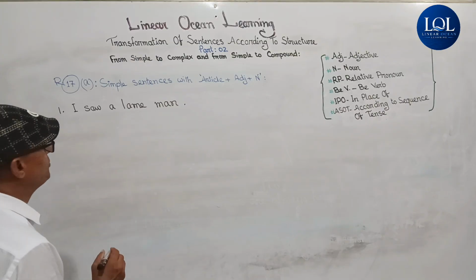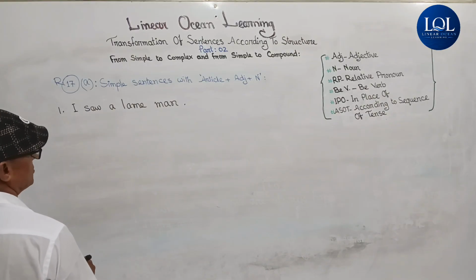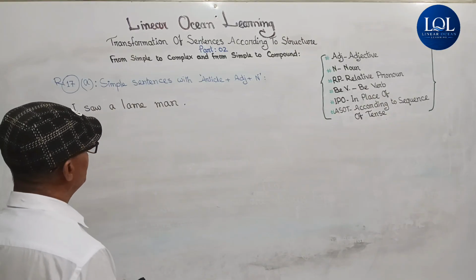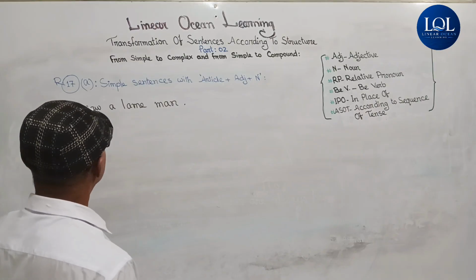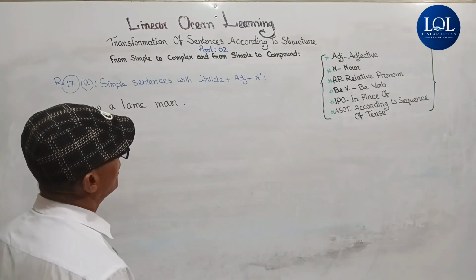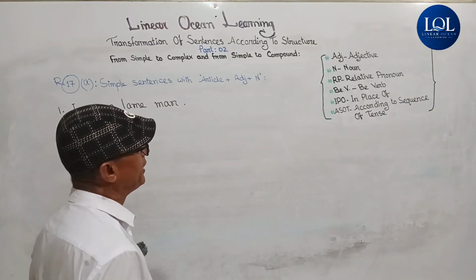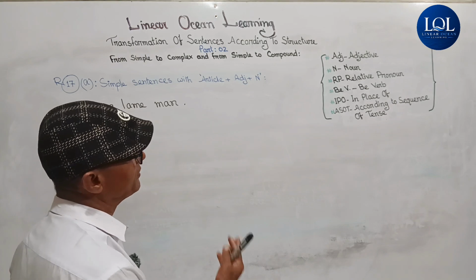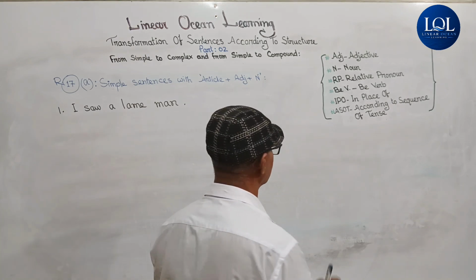Now, if we want to put it into a complex sentence, we have to follow a structure, and the structures I will be using in my two rules, 17 and 18. I will be using some abbreviations, and I have to elaborate them for your better understanding.